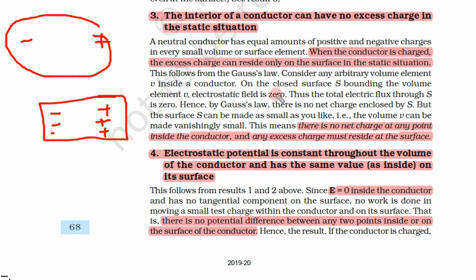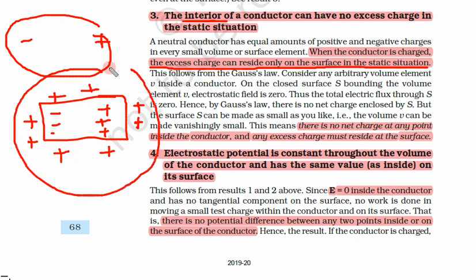Now let us take a situation when the conductor is charged, we have somehow charged this conductor. Then the excess charge can reside only on the surface. Let us say if we positively charge this conductor somehow by rubbing or friction, then this extra charge must be only on the surface, not on the inside. The inside charge will always be equal and balanced out. Hence there is no excess charge inside or interior. Inside charge is always balanced.